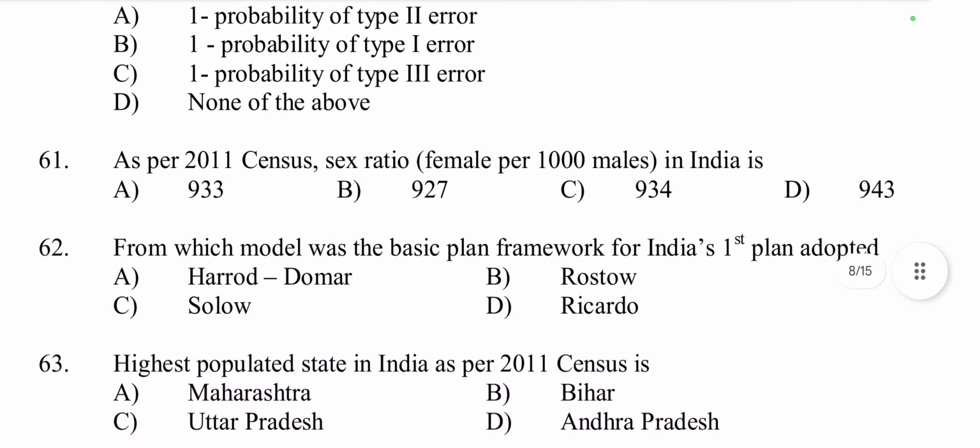Then question number 61, as per the 2011 census, sex ratio, meaning females per 1000 males, in India is, according to the 2011 census, 943.